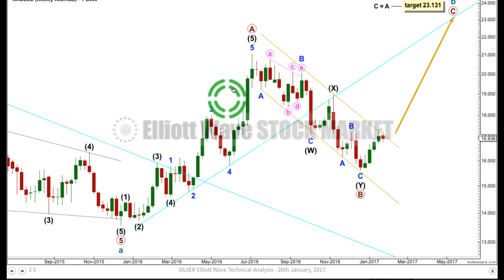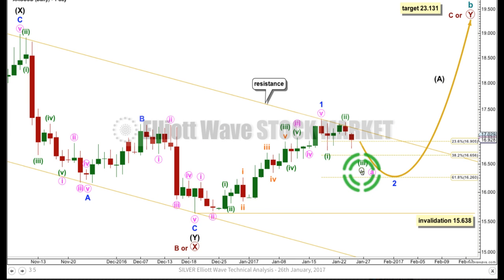So at this stage, whether we see this upward movement as a 3, a zigzag, or a 5, an impulse, it makes no difference to the expected target and direction for the next movement up, but it does make a difference for how I expect this next wave up to subdivide. The first wave count expects it to be primary Y, which would be a zigzag, and this wave count expects it to be primary C, which should be a 5-wave structure, either an impulse or an ending diagonal, and most likely an impulse. Let's have a look at the daily chart where this low for primary B or X is this point down here,